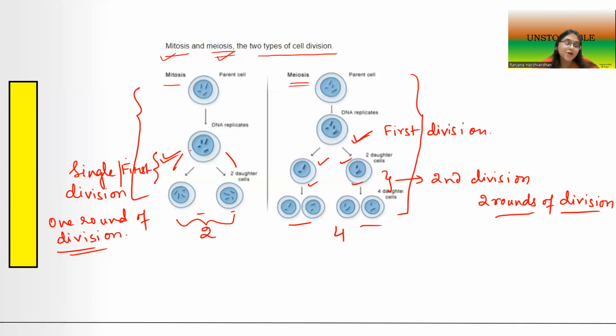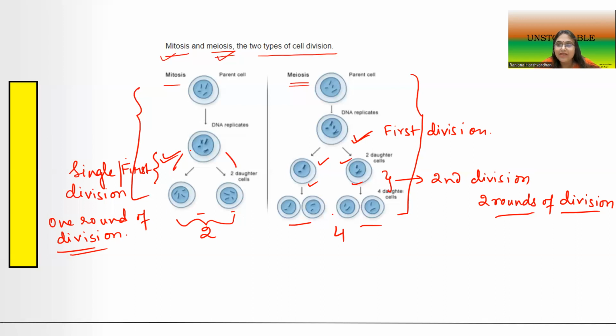Now I am only talking about daughter cells and not son cells. Why are they only called daughter cells and not son cells? That's not because I'm a feminist. It's because these two or four daughter cells will eventually grow and divide into their respective daughter cells, which is why they are always referred to with the female progeny. So nothing biased about being a feminist or something. Okay, children, these are the two broad differences that you can clearly make out by looking at these two diagrams.